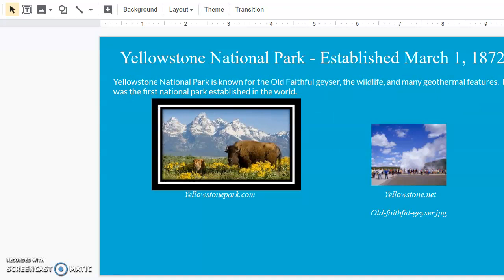Yellowstone National Park. This was established May 1st of 1872. Yellowstone National Park is known for the Old Faithful Glacier, the wildlife, and many geothermal features. It was the first national park established in the world.